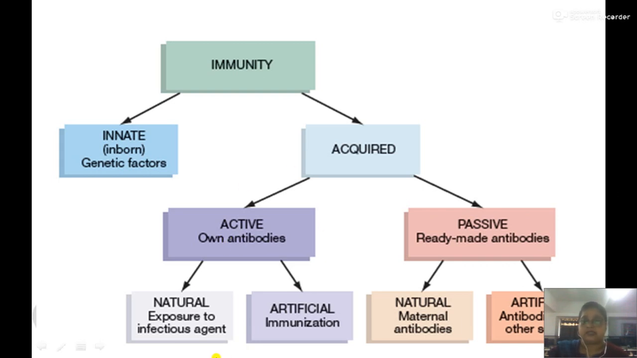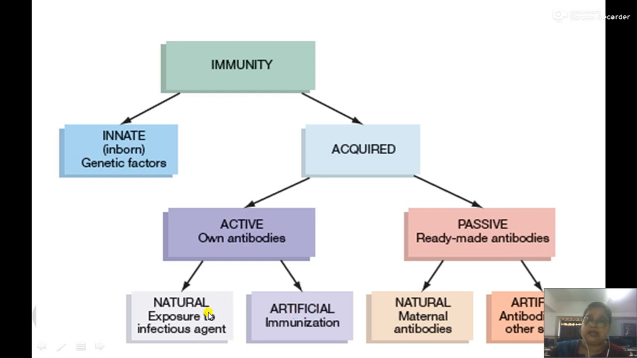In the case of active acquired immunity, the host itself fights against the infection, produces antibodies and immune components, and then it becomes immune. While in the case of passive acquired immunity, ready-made antibodies are introduced into the host body, meaning the host is not fighting or actively participating in the immune response. Ready-made antibodies will provide immunity to the host. Again, whether it is active or passive, it can be natural or artificial.